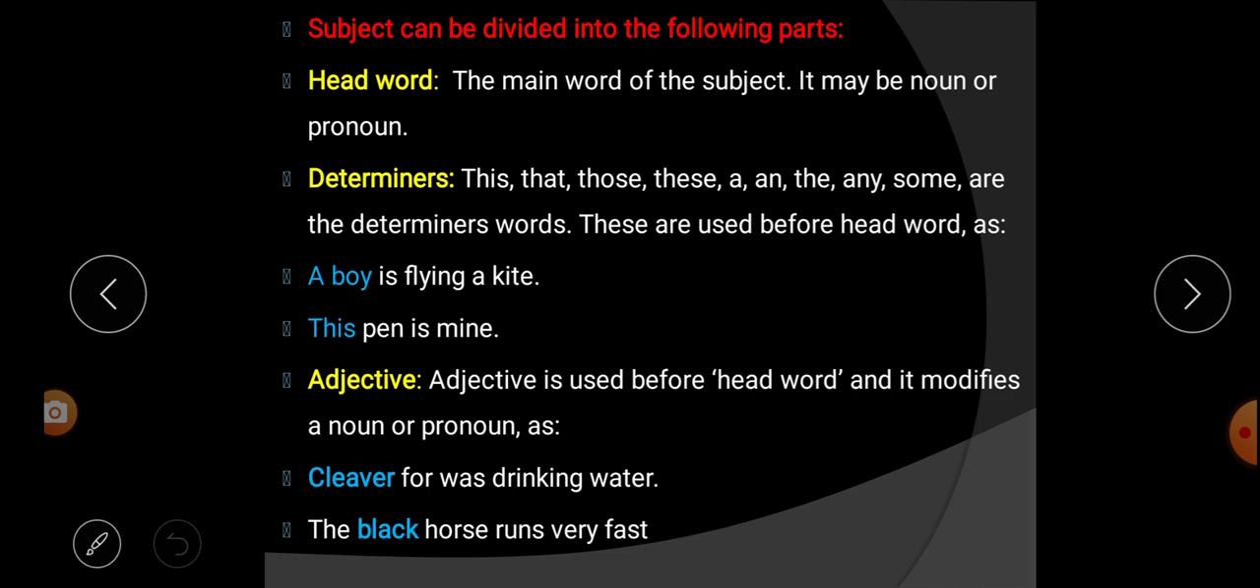Next, the black horse runs very fast. Here what is the head word? Horse is the head word and black is the adjective. So the black horse is the subject in this sentence. Runs very fast is the predicate in this sentence.